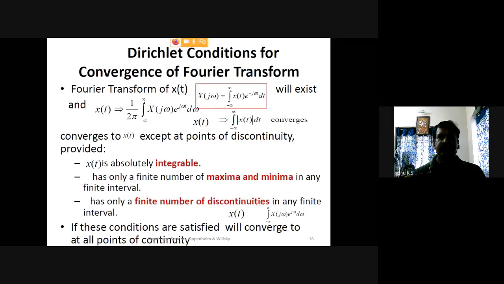The next very important condition is the condition for the convergence of the Fourier transform.